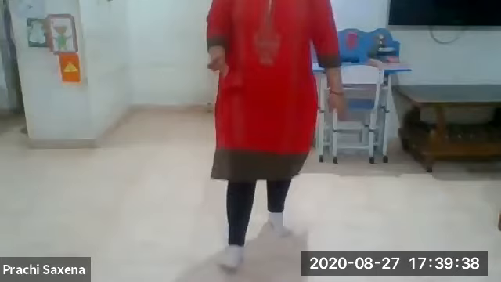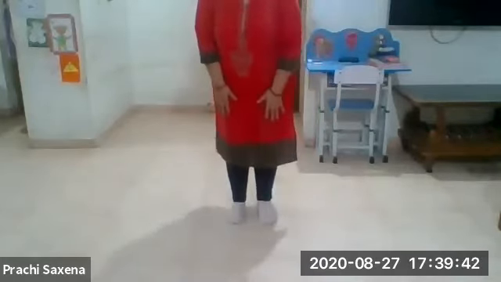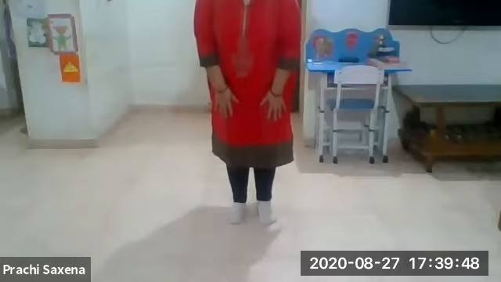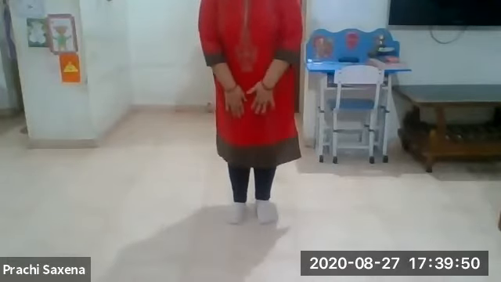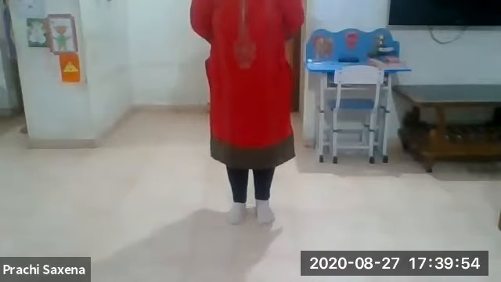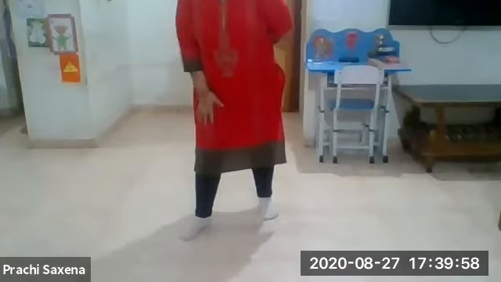Okay, again, see, imagine that right leg is angry with left leg, and right leg doesn't want to talk to the left leg. So he always wants to be far away from left leg. So what he will do? He will go right, in the right direction.